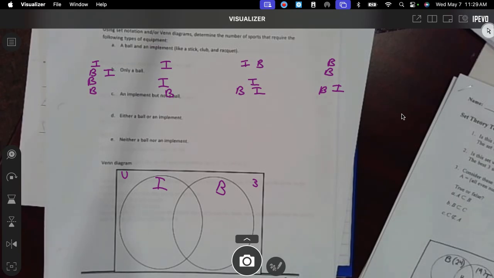In here, how many had both? 4. I forget which ones because I don't have it up there anymore. And then how many were implement only? 4. And how many were ball only? 5. Or you could have listed them. Like over here, we would have had basketball, soccer, rugby. I don't know. Anyway, that could be your Venn diagram.